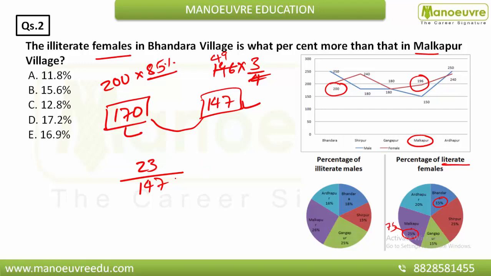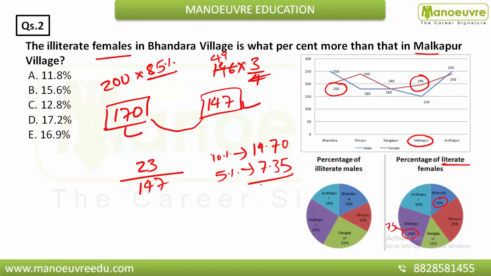Now basically what you have to find is, this 23 is what percent of this 147. You can easily find 10% of 147, which is nothing but 14.7, and you can also easily find 5% by taking half, so that is 7.35.